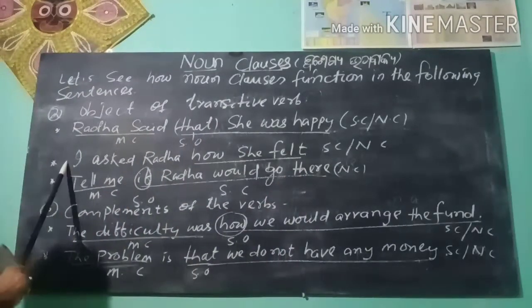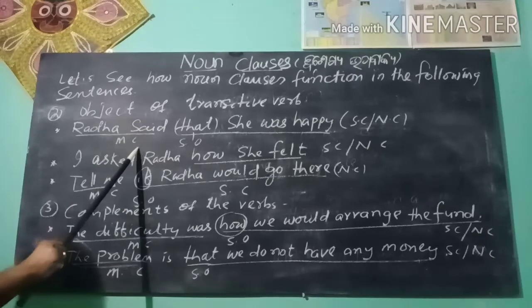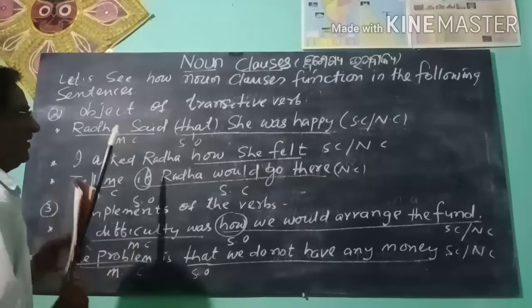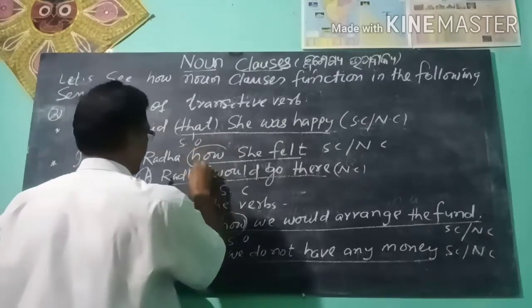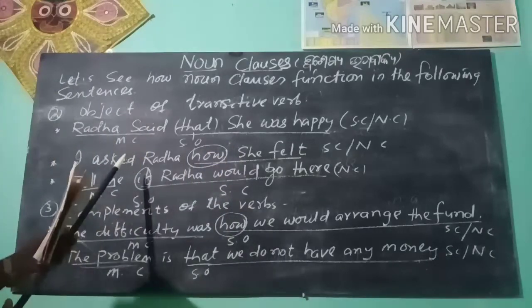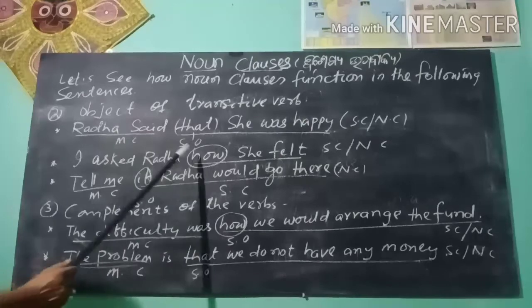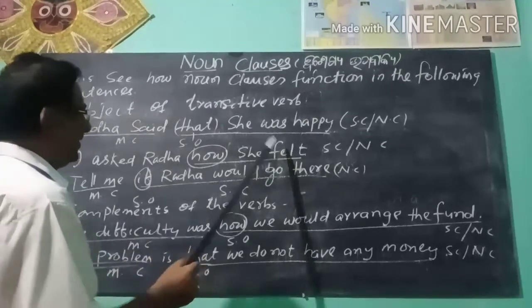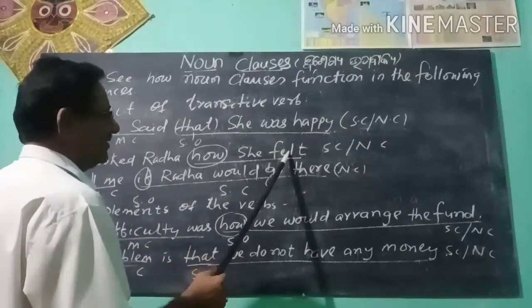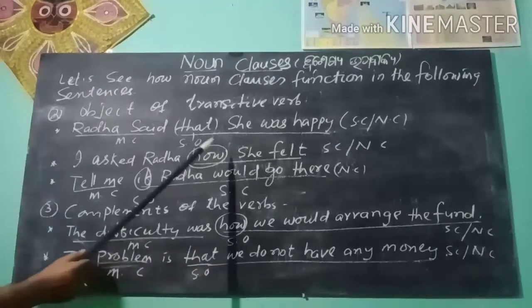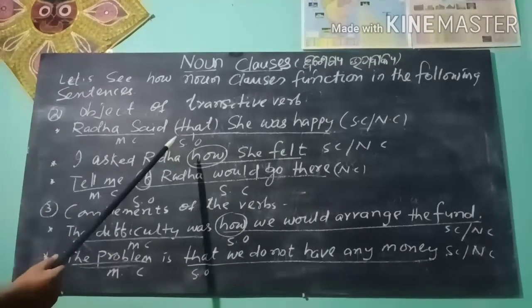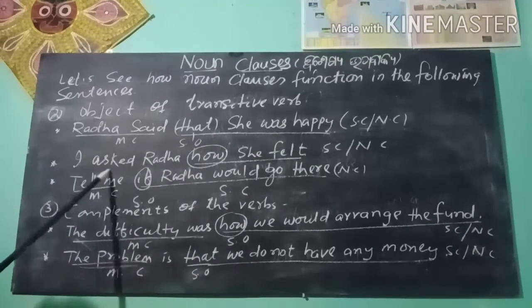I asked Radha is the main clause. How is the subordinator. So, if you ask, I asked Radha what? How she felt. Here, how she felt, a noun clause, works as object of the transitive verb asked.